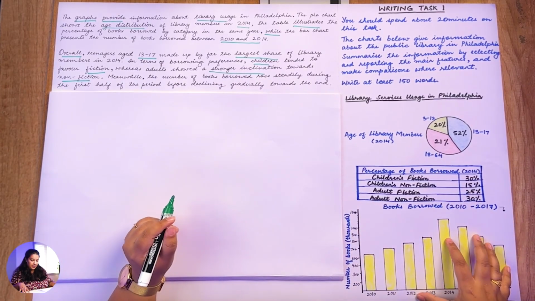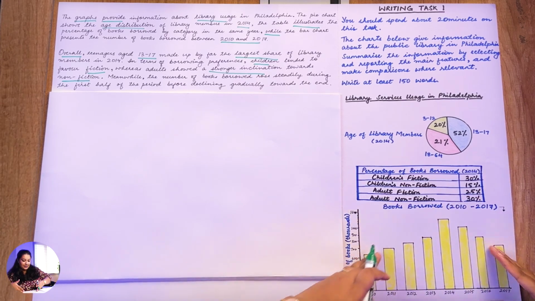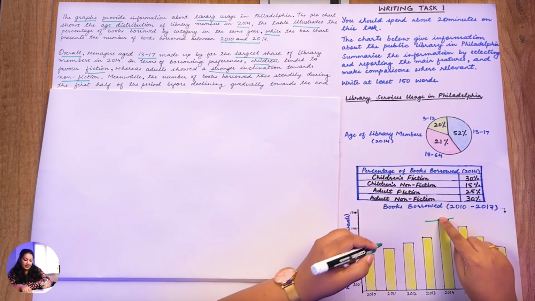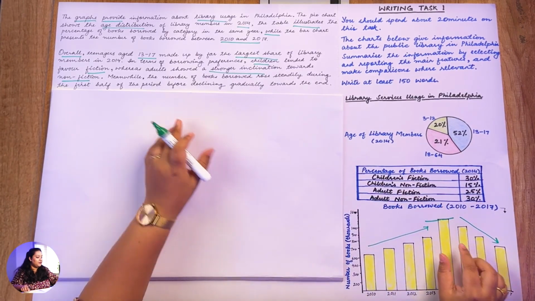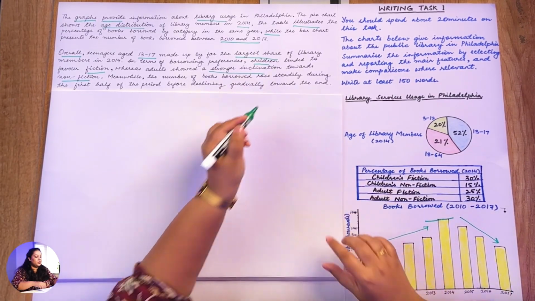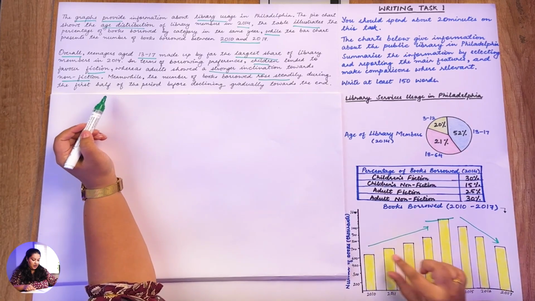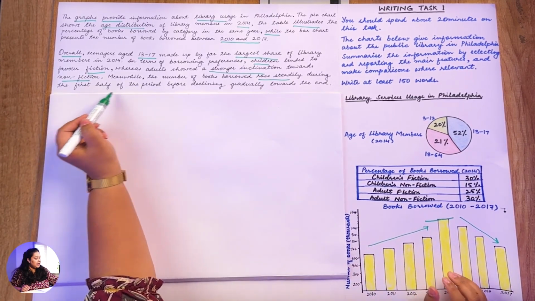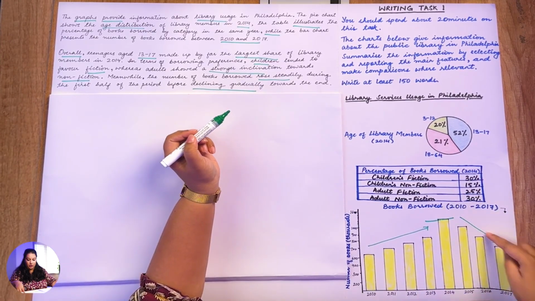Meanwhile, what happens with the bar graph is that the number of books borrowed first increases, right? So there is a peak here: it starts to increase, it reaches a peak point here and then it again starts to dip. So there is an increase and there is a decrease. So that's what we have written here. The number of books borrowed rose steadily. You can also replace it with increases gradually. During the first half of the period, because it's an 8-year period, and for the first half, which is the 4th year, it increases and then it reaches a peak, then it starts to decline gradually towards the end.